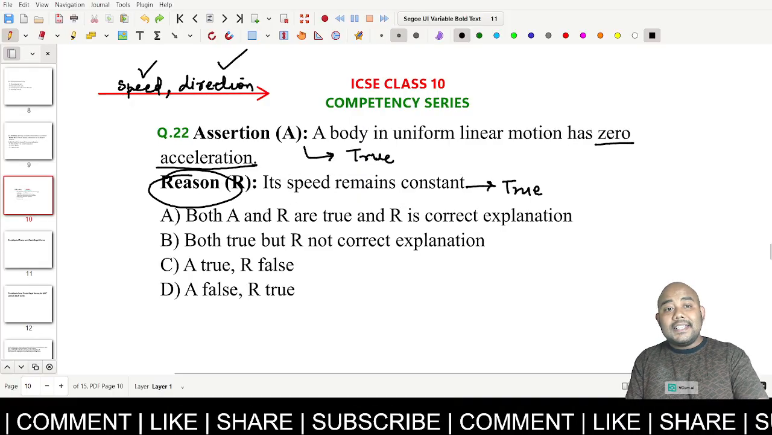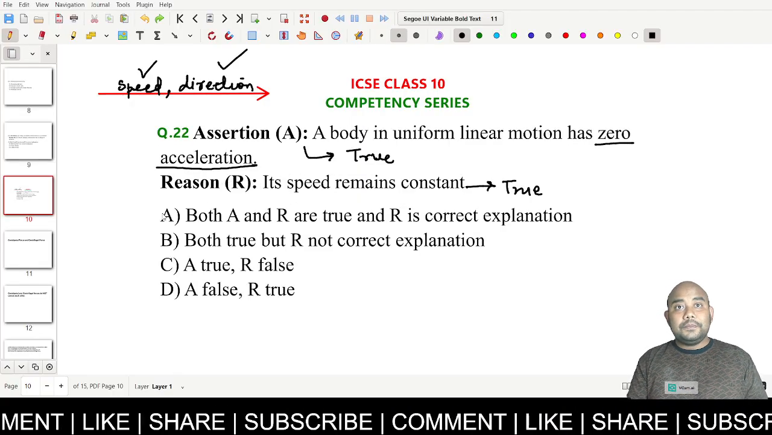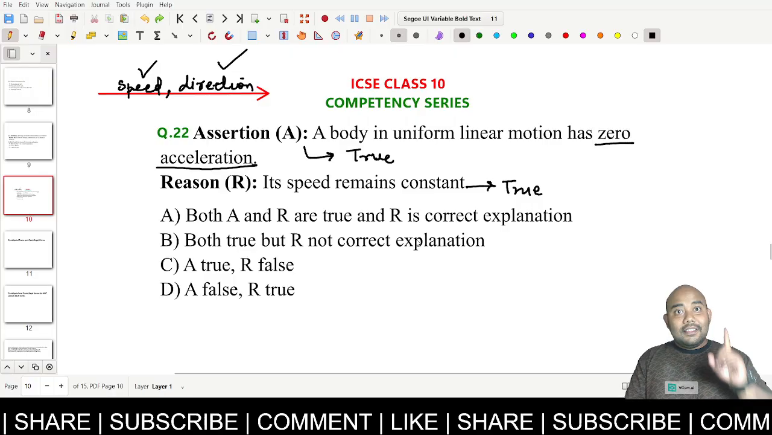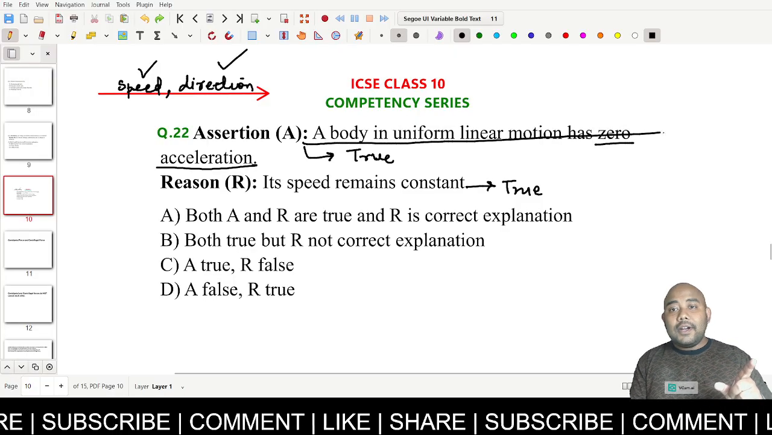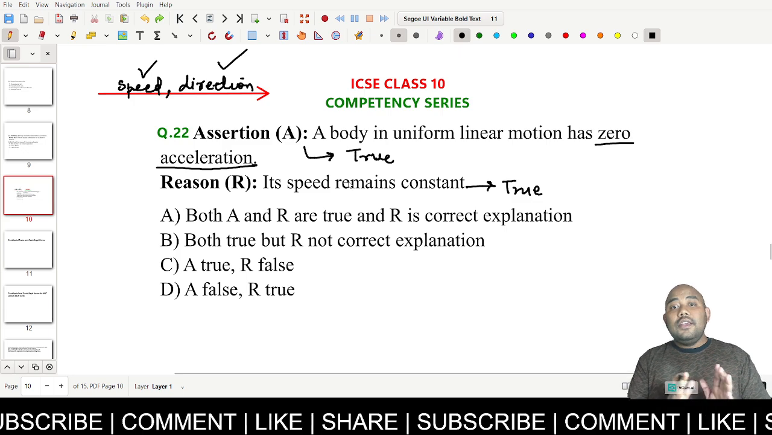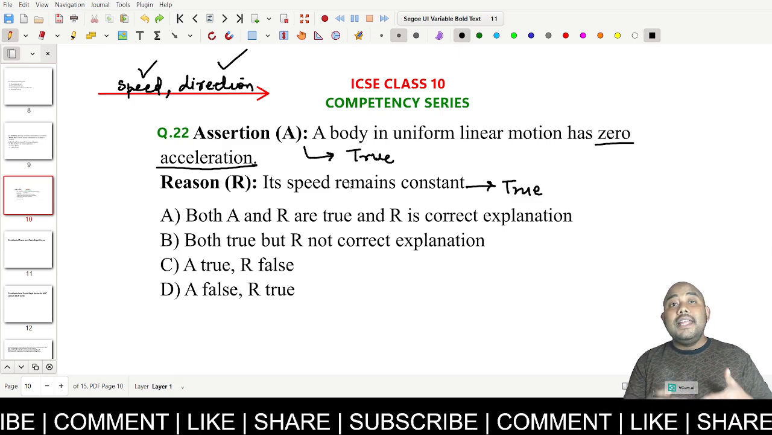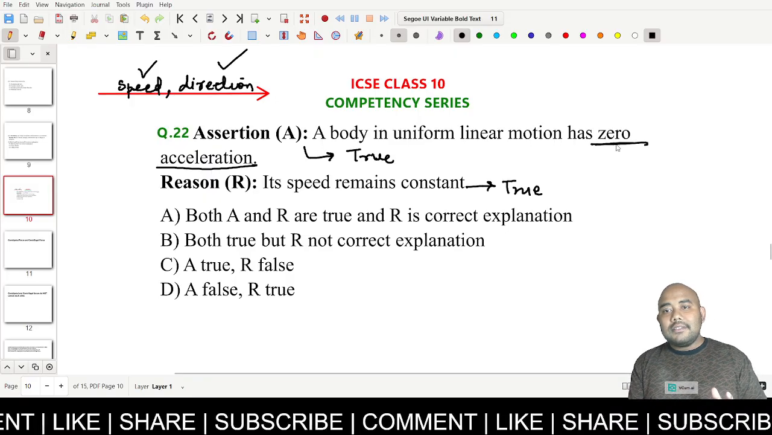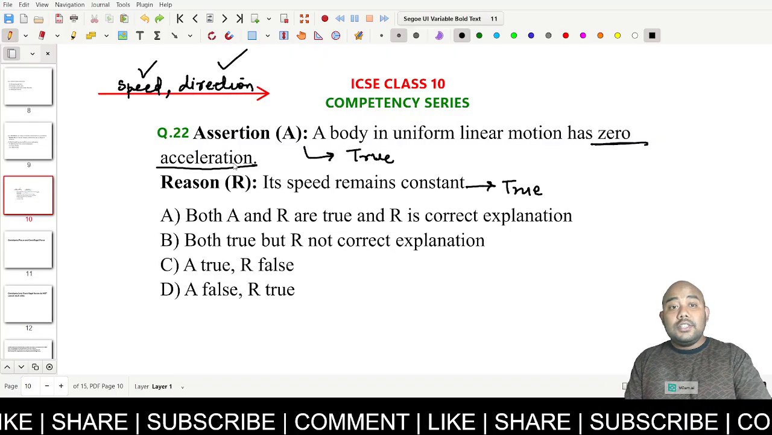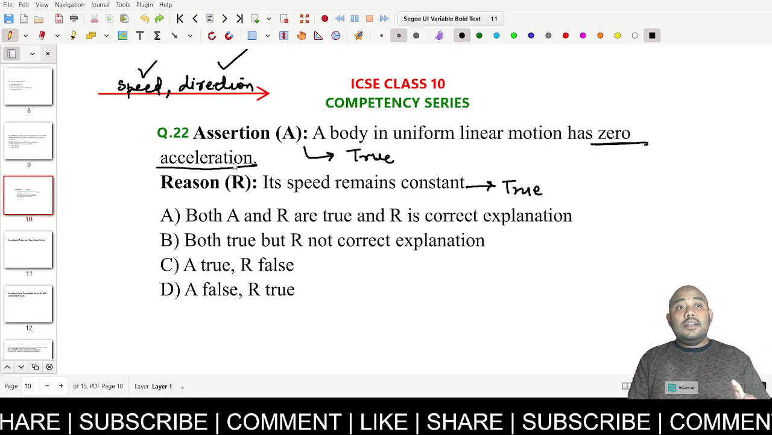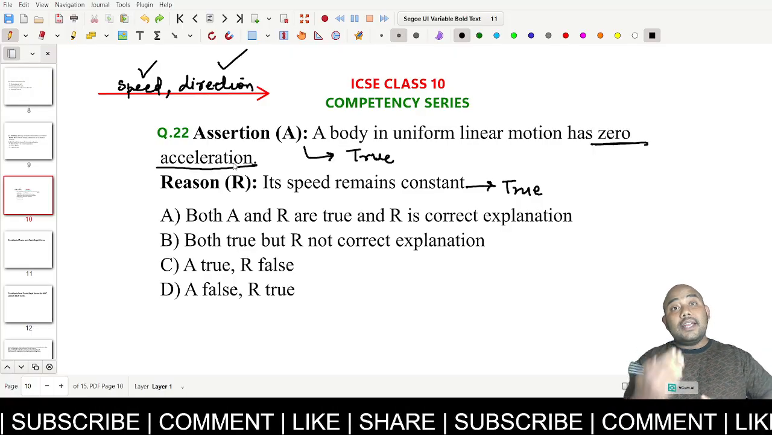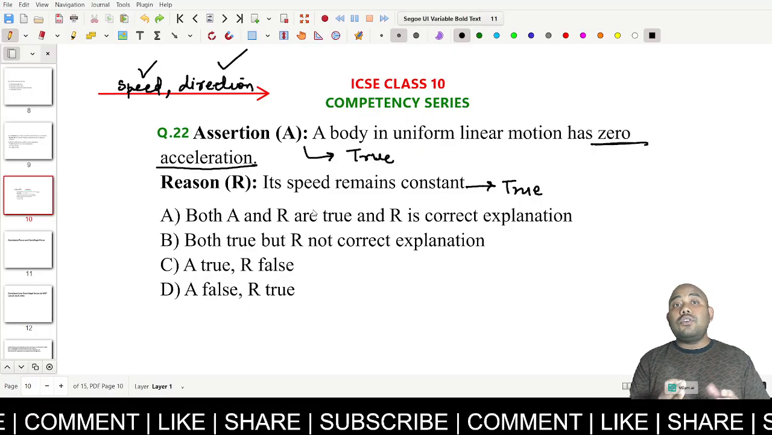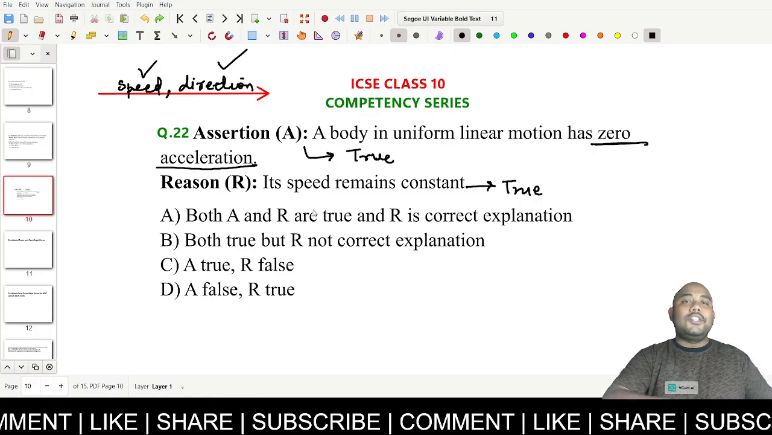But is this reason the correct explanation of the assertion? Does this reason correctly explain the assertion? Think. The assertion says the body has zero acceleration when it is showing uniform linear motion. So when it is exhibiting uniform linear motion, the body has zero acceleration. Why does it have zero acceleration? Because its speed and direction both are constant. Which you can also say because the velocity is constant.